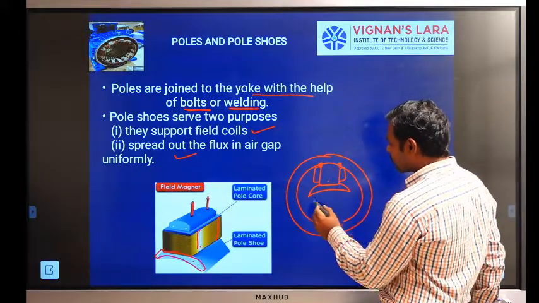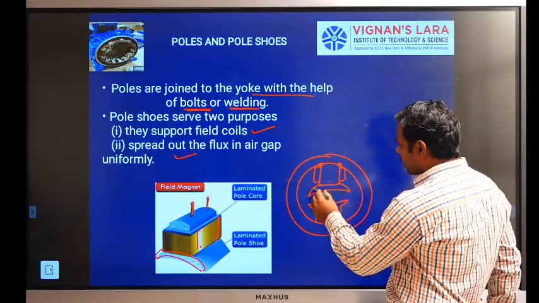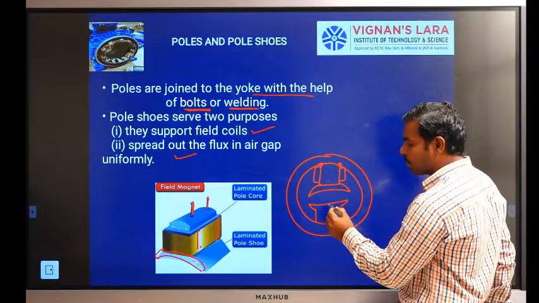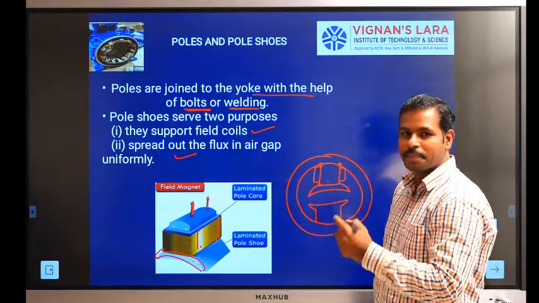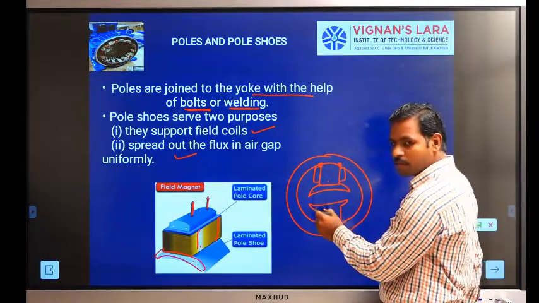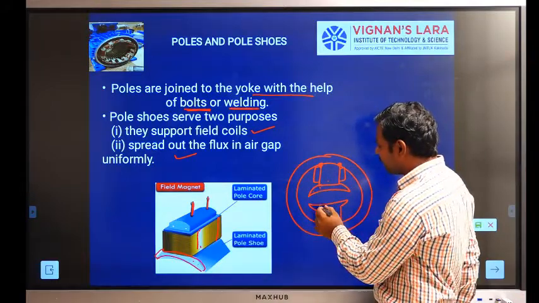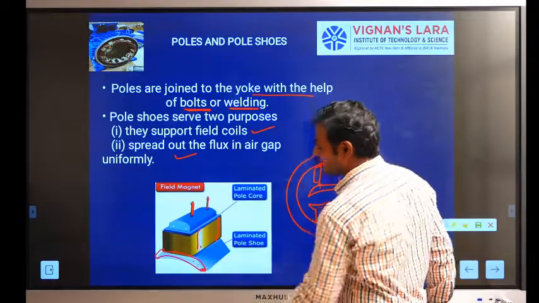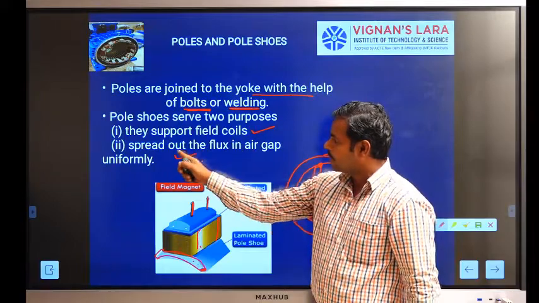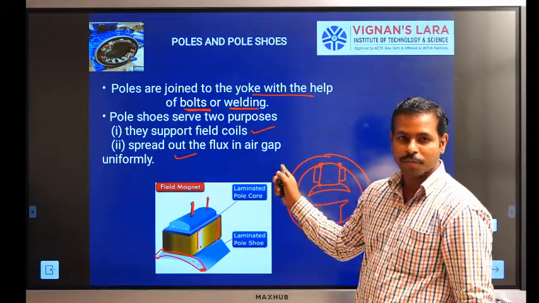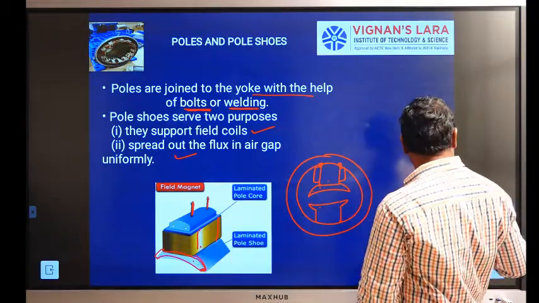Because of the second pole, the flux is to be circulated in between these two. The corresponding pole shoes always reduce the spacing between the two poles. Then only is the flux uniformly distributed between these two with the help of pole shoes. So it always serves two purposes: they support field coils, and spread out the flux in the air gap uniformly with the help of pole shoes.